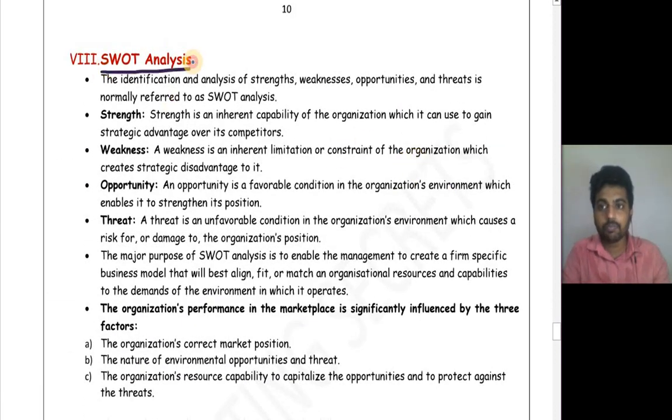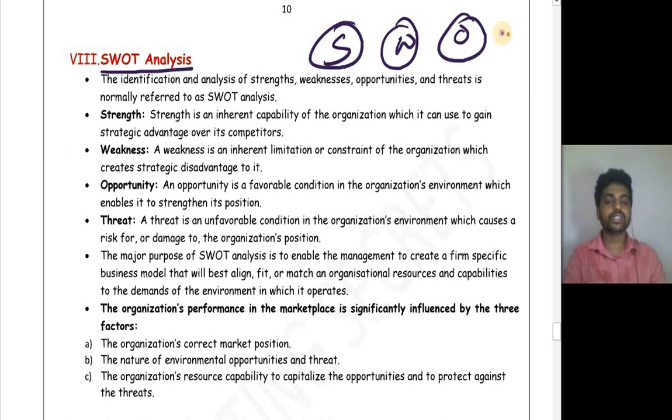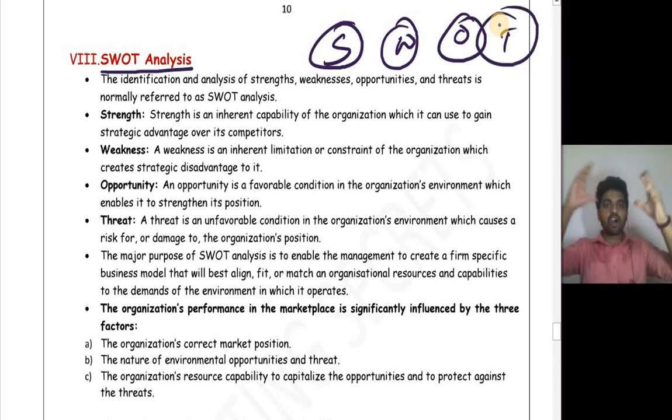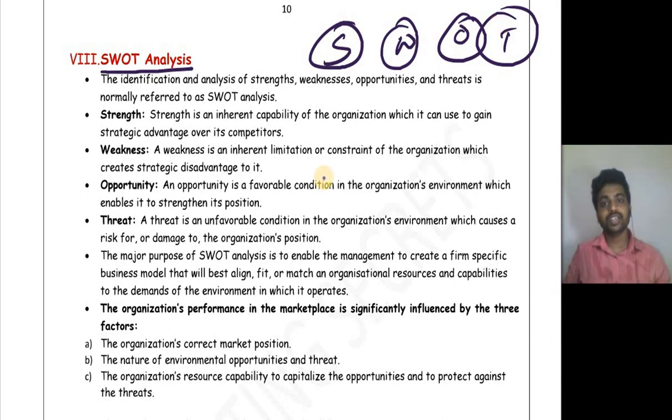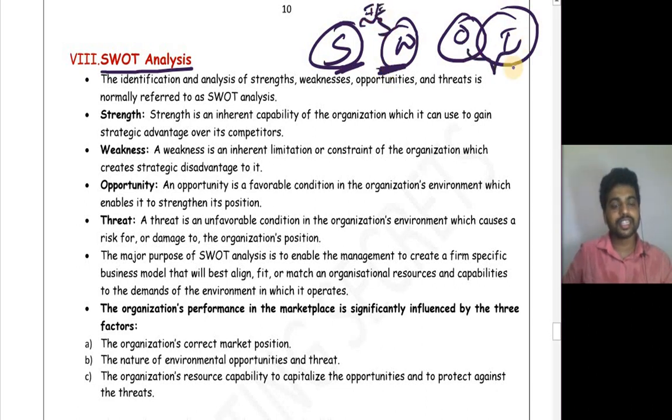Next comes a very important one, SWOT analysis. This is analyzing what are your strengths, what are your weaknesses, what are your opportunities and what are your threats, and bringing all of them together to analyze the capability of your organization. See, strengths and weaknesses are your internal environment, whereas opportunities and threats are thrown by the external environment. The identification and analysis of strength, weakness, opportunity and threat is normally referred to as SWOT analysis.